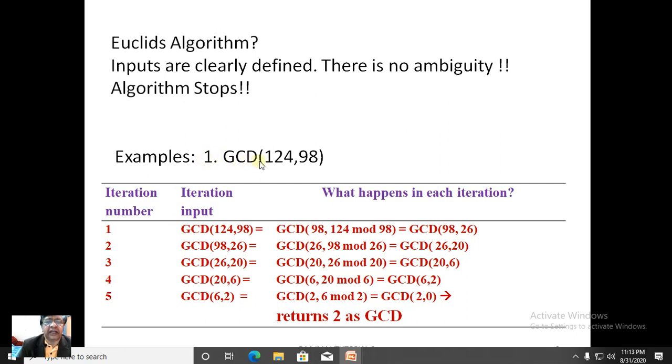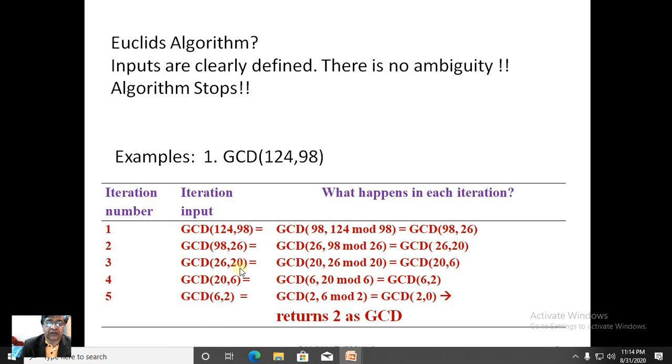The example is GCD of 124, 98. We will go iteration by iteration. 124 by 98: 98 will come to the first place, and the second number is replaced by 124 mod 98. The remainder upon division of 124 by 98 happens to be 26. This will be the input for the second step. So GCD of 98, 26: Q will come to the first place, and 98 mod 26 is equal to 20, therefore the algorithm has to continue further.